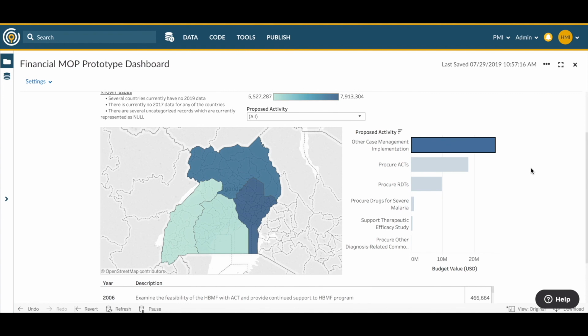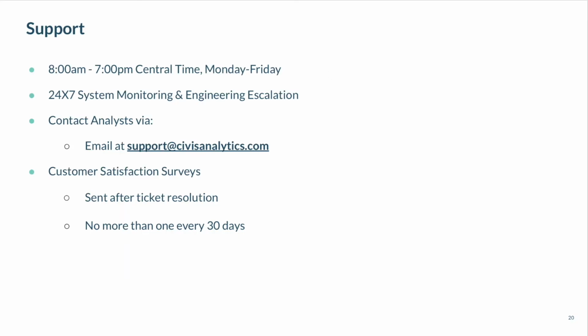So now that we've filtered, we can refer to this map of Uganda. Looking at the Uganda data, we see that the highest budget was in the Eastern District, with $7,913,304. Next, using the quarterly report data, you would be able to answer the question, what was last year's mortality in the Eastern District of Uganda, and compare your findings to what you've seen here in the financial dashboard.